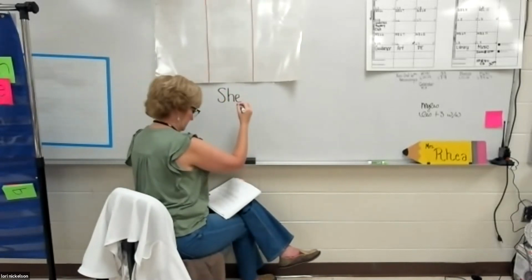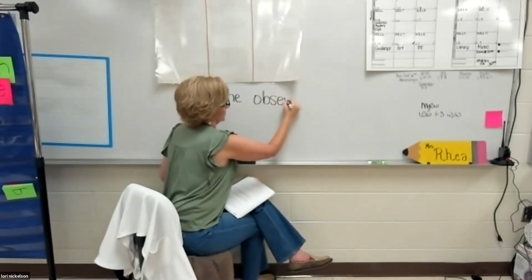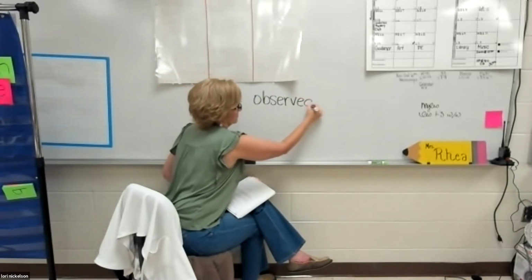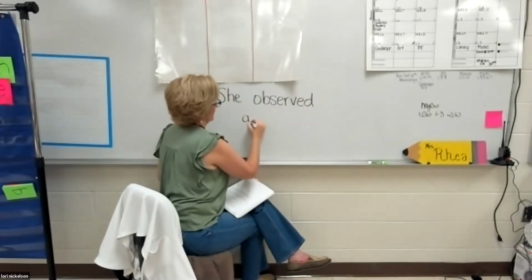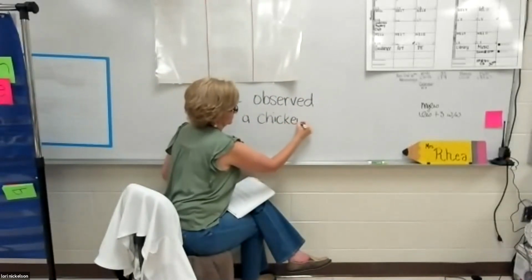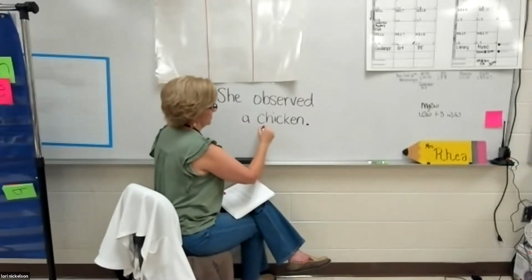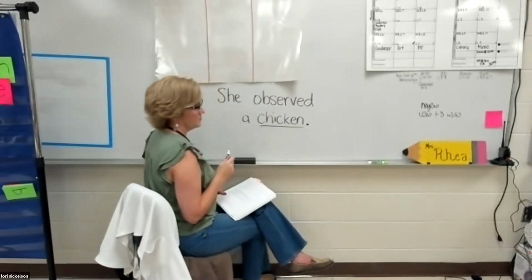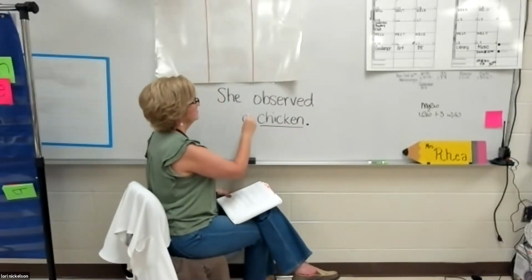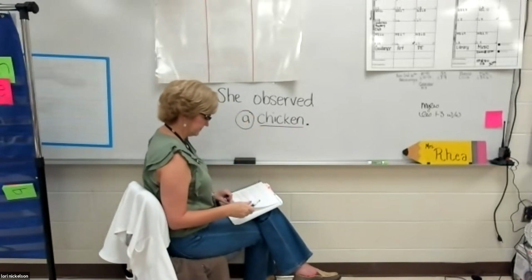She observed a chicken. Okay, what's the noun? Chicken. What's the determiner? A. Great job.